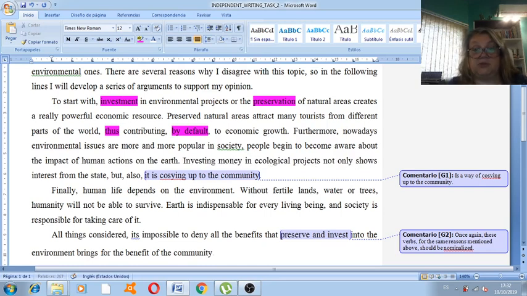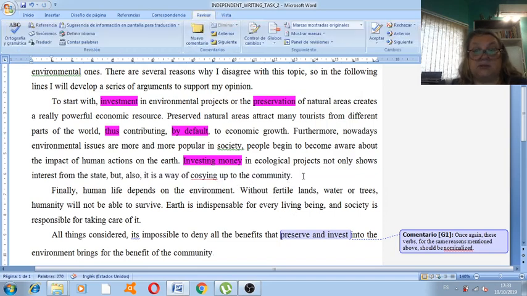No comma here, because we don't use commas to separate subjects from the verbs, unless there are special cases with phrases interrupting the normal order. But as a rule, we don't separate. If they are together, as they are here, subject and predicate, no comma goes in between. And then you say, not only shows interest from the state, but also it is causing up to the community. I would say it is a way of causing up to the community. Una manera de. It is a way of causing up to the community. All right?